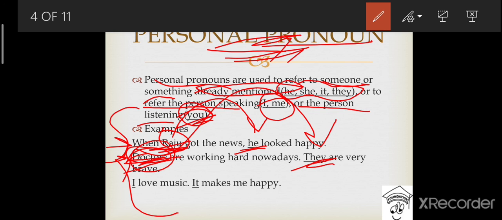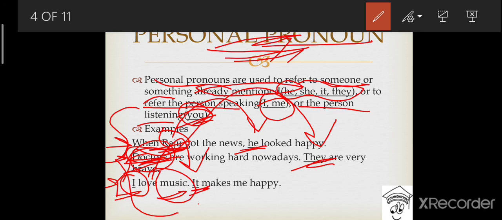The third example says, I love music. Who is speaking in the sentence? Who is the speaker? I is the speaker. Hence, I becomes the first person and the example of a personal pronoun, right? And in this sentence, music is the noun, and to refer to music, we have written it makes me happy.